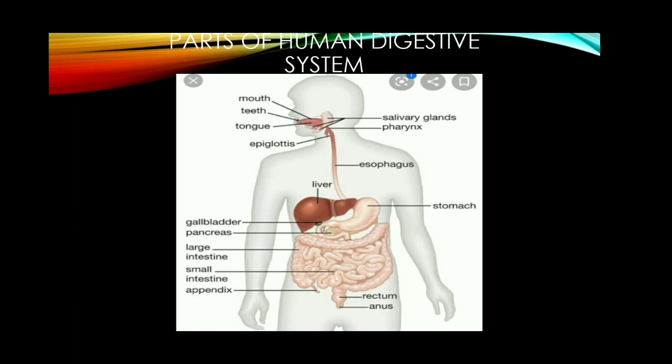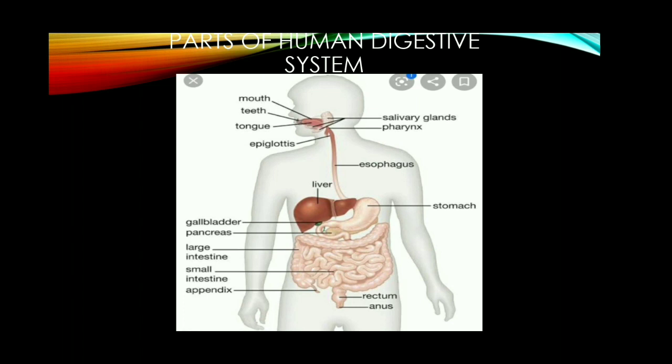The digestive glands are the salivary glands present in our mouth, gastric glands present in our stomach, and intestinal glands present in the small intestine, as well as the pancreas and liver. These are the digestive glands. They secrete certain enzymes.